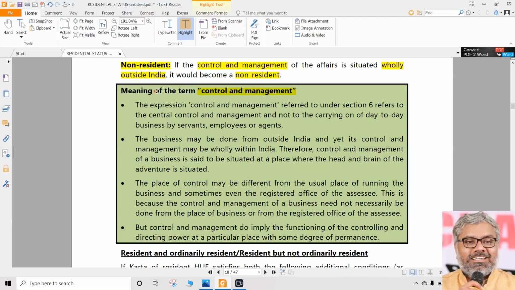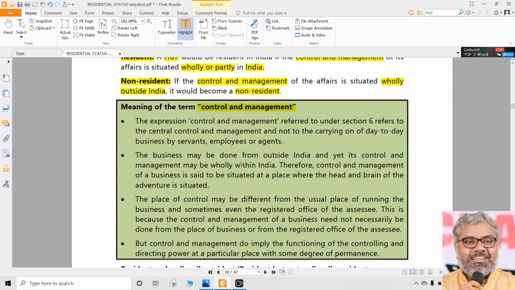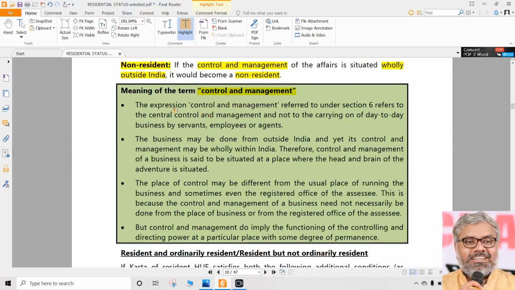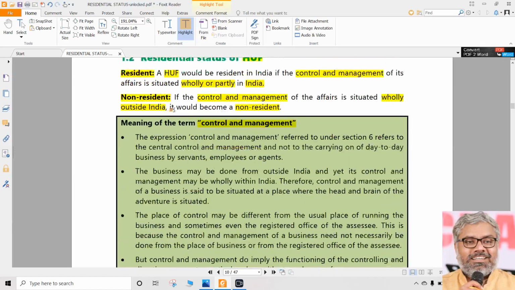A lot of cases have happened already, and from the essence of all those cases, this conclusion can be drawn. So don't take the following 4 points which are given here as law, but these are important for understanding or interpreting the words control and management. These are explanations, we can say. Explanations not in the section itself, but a learning process explanation in addition to what has been told in the law.